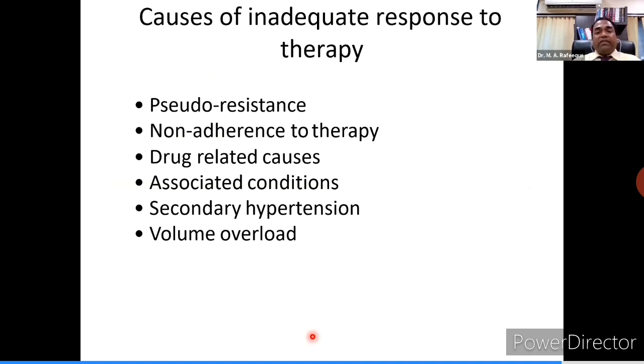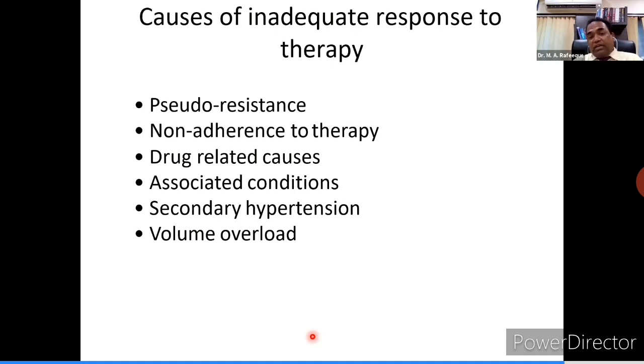Common causes of inadequate response are pseudo-resistance, where faulty BP measuring techniques or white coat effect could play a role. Non-adherence to therapy, most of the patients, they don't adhere to the therapy. There are certain drug-related causes like patients on steroid, NSAIDs or hormones can give rise to rising blood pressure and difficulty in getting control.